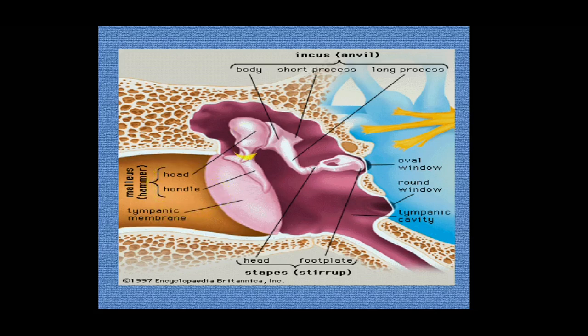Hammer is having a head region and a tail region similar to the shape of the hammer, hence the name malleus. Then the second bone is the incus. Incus is the name of anvil. Anvil means a body, a small body is there, a short process and a long process is there. That means a small projection and a long projection. All the three structures together give the particular shape, hence the name incus.